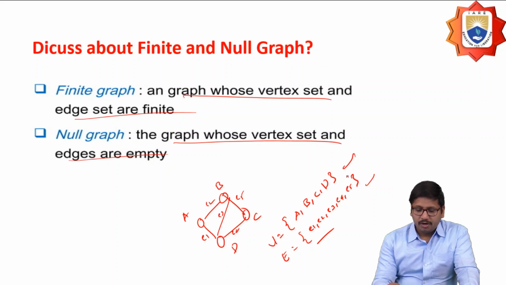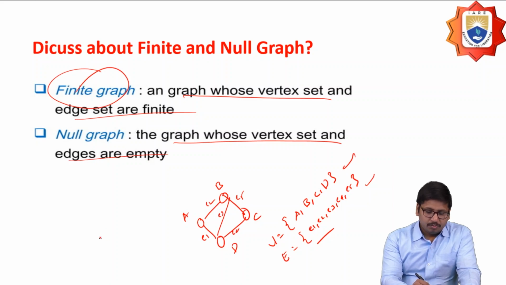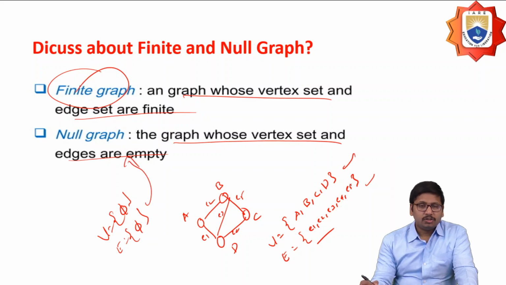It is finite, so that's why it is called a finite graph. Suppose the vertex set is null and the edge set is also null, then I can say that it is a null graph.